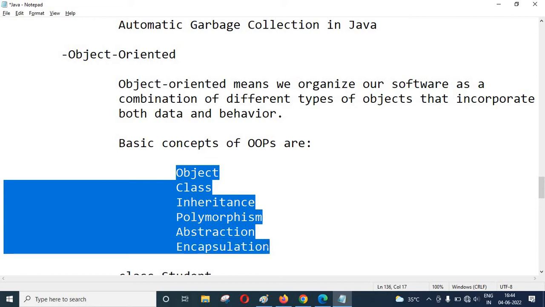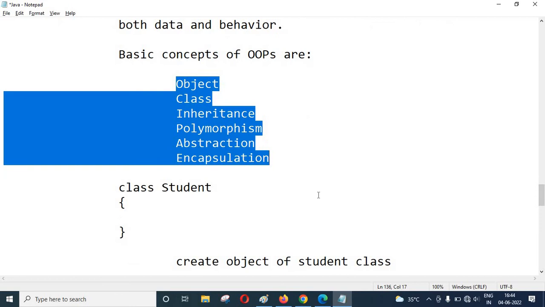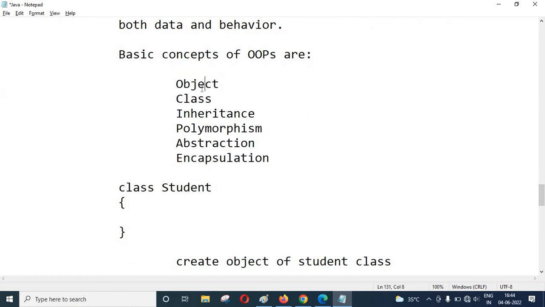So we will discuss one by one what an object is, what a class is, what inheritance, polymorphism, abstraction and encapsulation are. First of all, I am going to explore and define encapsulation. What is encapsulation?